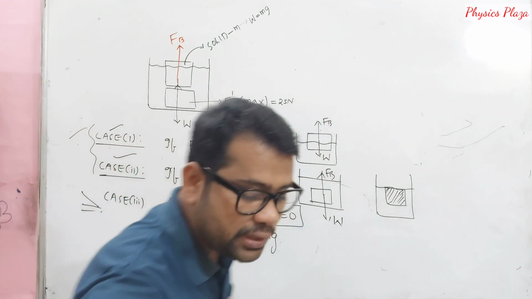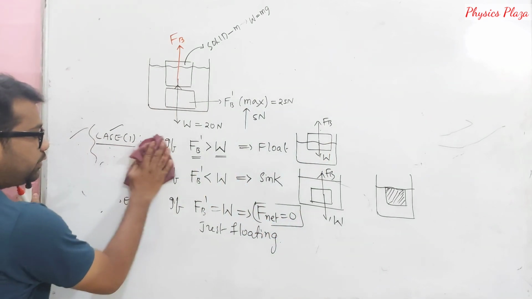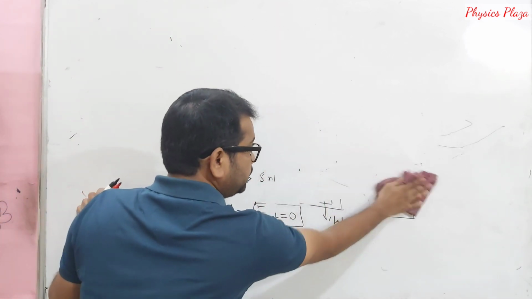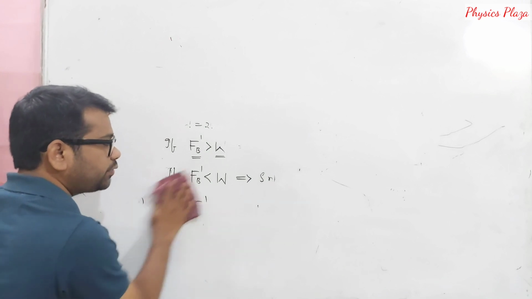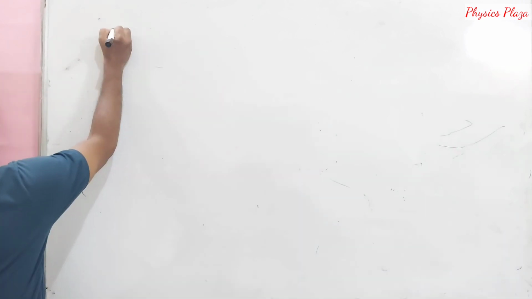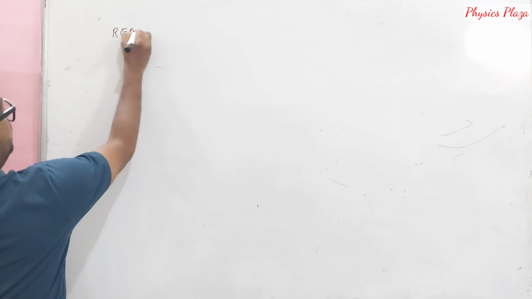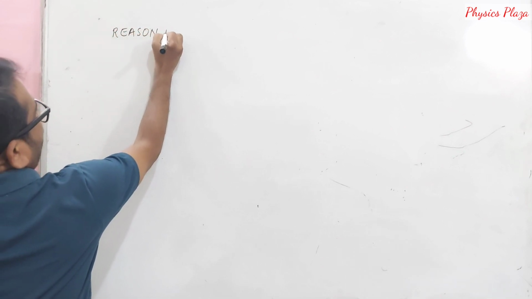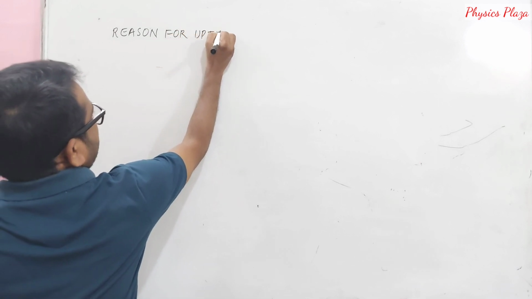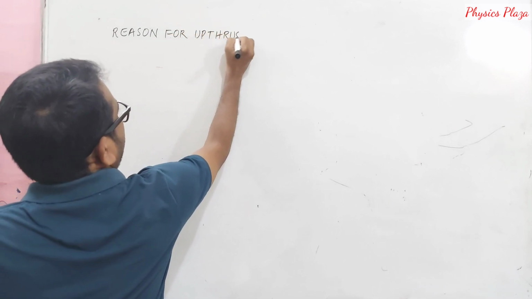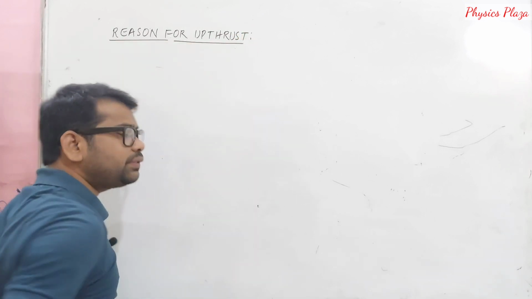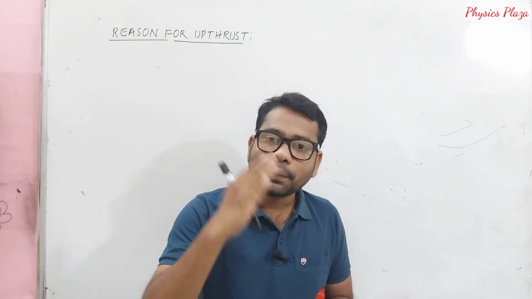Now children, we will see what is the reason for upthrust. Why is upthrust acting, and that too in the upward direction only? After that we will see how to calculate the buoyant force. Reason for upthrust we will discuss. After that we will see how to calculate the upthrust, and then we will discuss the factors on which upthrust depends.